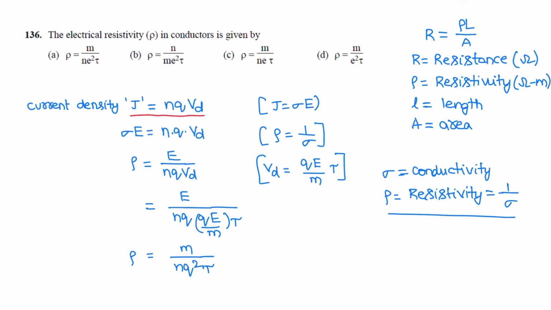So the electrical resistivity rho in a conductor is given by m/(nq²τ) ohm meter. So correct option is A.